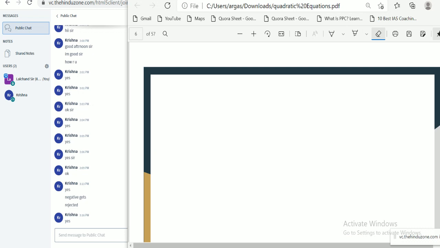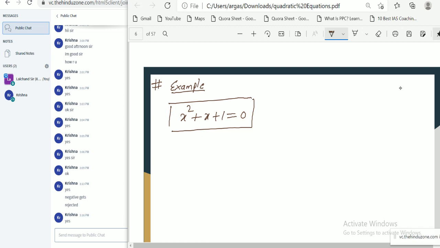Let's suppose, for example, I have an equation like x² + x + 1 = 0. Okay, so what kind of roots does this equation have?